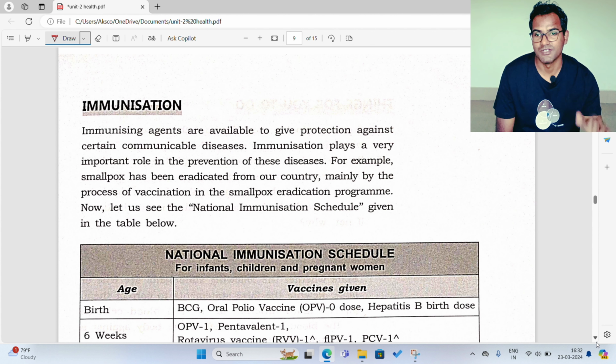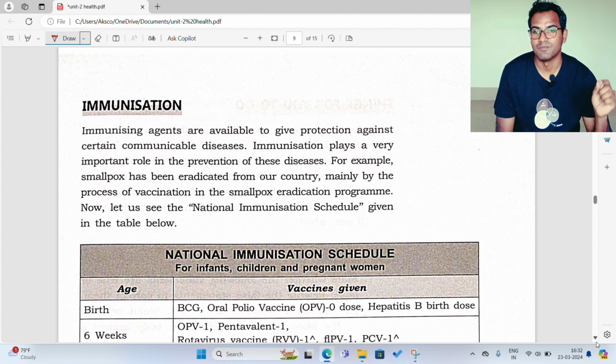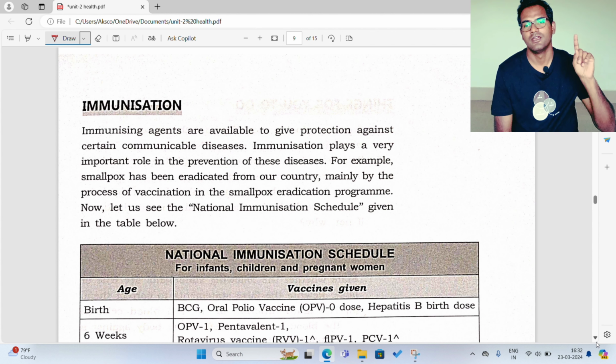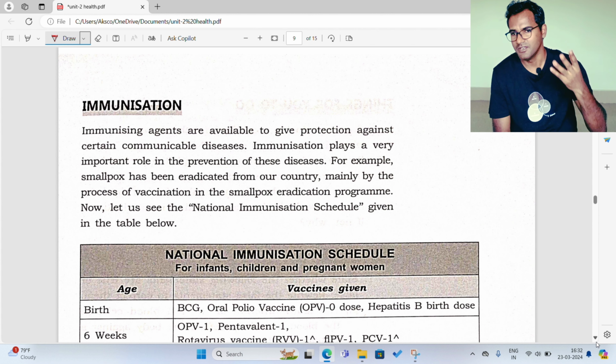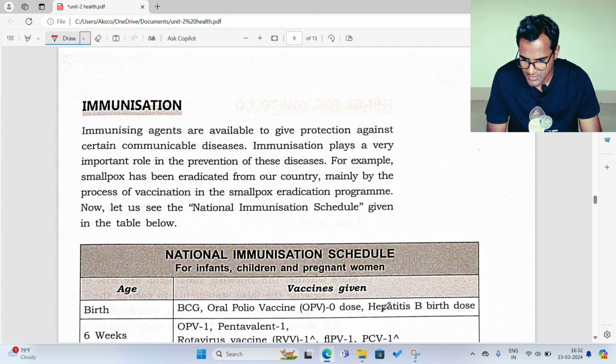For example, if somebody is having a common cold, that will be transferred to the next person. Of course, we know that, right? But if somebody is having cancer, that cancer will not be transferred from one person to the next. Cancer is not a communicable disease, but whooping cough or common cold is a communicable disease. I hope you understood that much.